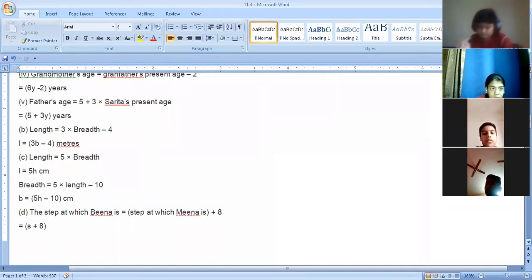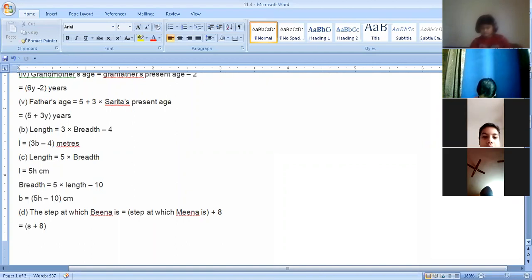It's given in the question. So Meena is at step S and 8 steps ahead means S plus 8. Is it understood?